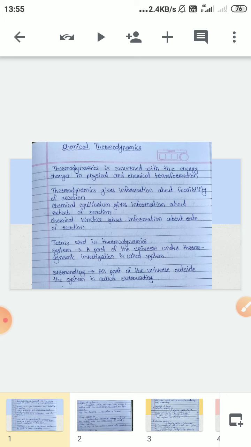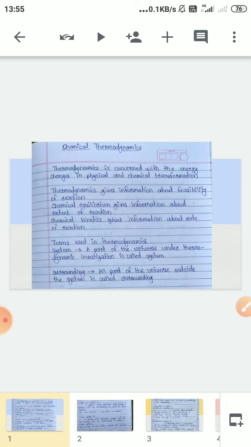So thermodynamics is concerned with the energy changes in physical and chemical transformations. The conversion of ice into water, and water into vapors of water, all need heat.